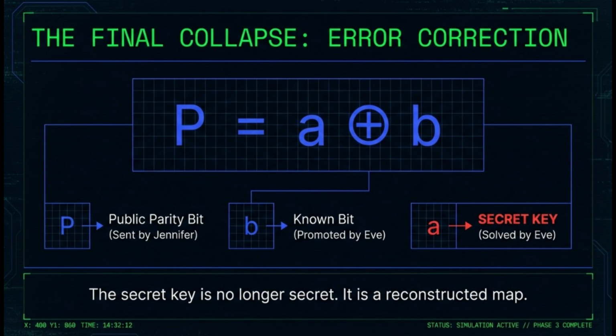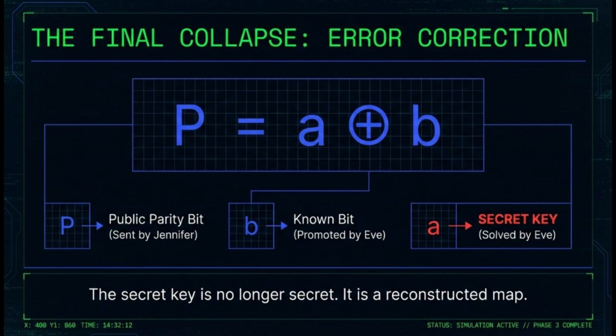During error correction, Jennifer publicly transmits parity bits to John to resolve any minor discrepancies in their shared string. In a standard secure environment, these public messages reveal nothing about the individual bit values. However, for our attacker, these messages are the final variables in a solvable equation. Look at the parity equation on your readout. P equals A XOR B.